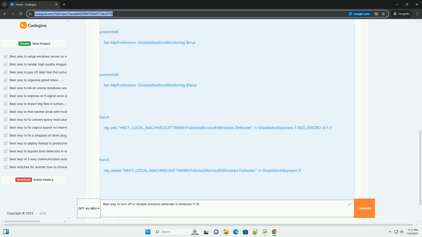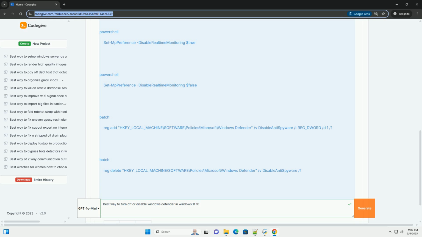5. Using PowerShell: advanced, scriptable. PowerShell can be used to disable Defender via command line scripts. This is useful for automated deployments or advanced users. Disable Defender via PowerShell requires administrator privileges.